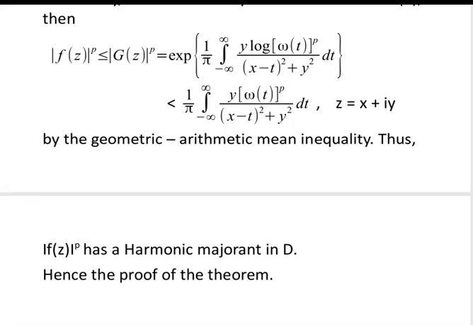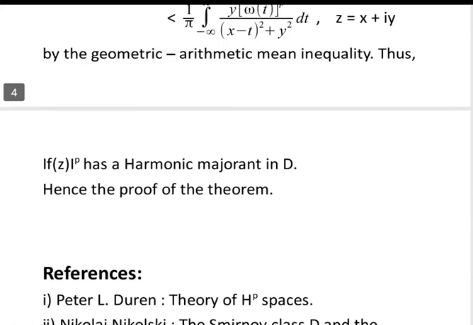Thus, mod of f(z) raised to power p has a harmonic majorant in D, hence the proof of the theorem.